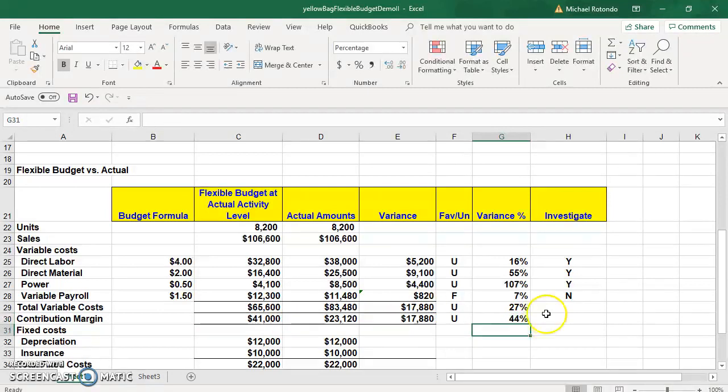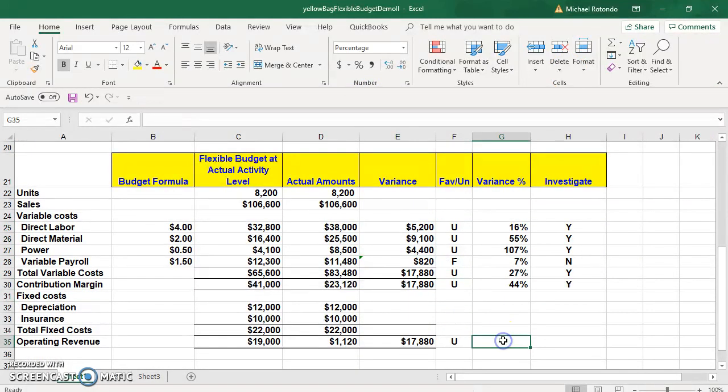This is 44%. So just to fill this out, we're going to say yes, although we know that investigating these will give us the answers we're looking for down here. And the same with this one. Okay. Now again, small numbers, that's why we have such large percentages.